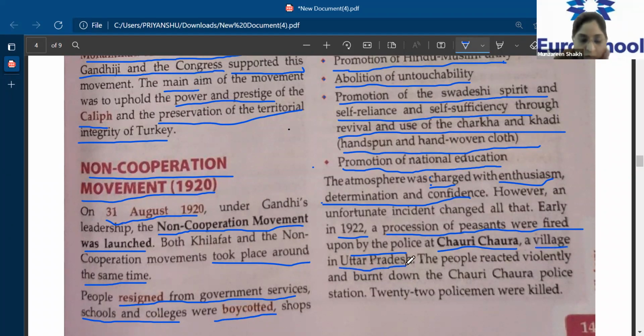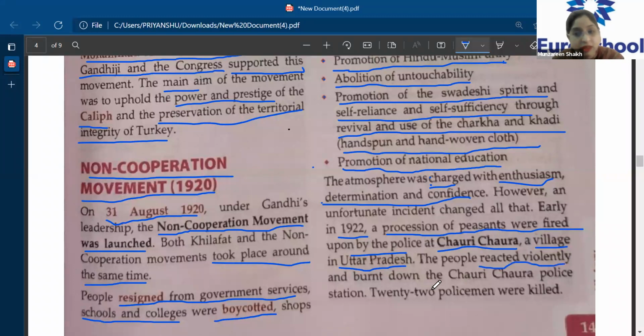All right. Now, what happened after this? If people are peacefully having a procession going on, and the police come there and fire at them, then definitely, don't you think that this particular crowd is going to react to this behavior of the police? Yes or no? Yes, ma'am.